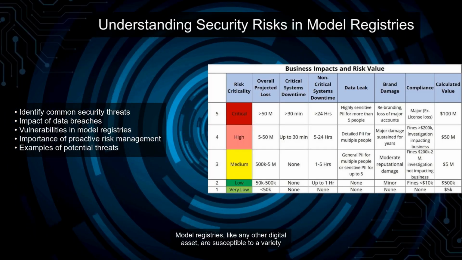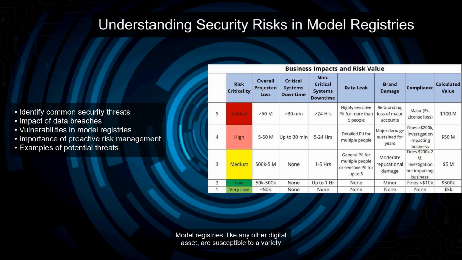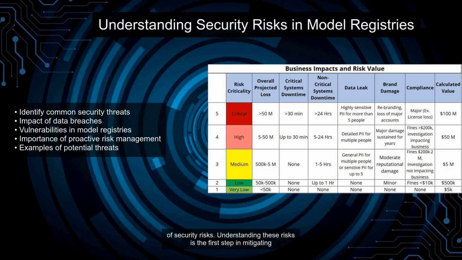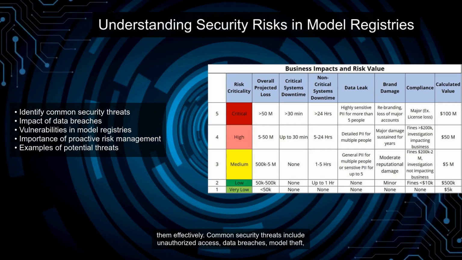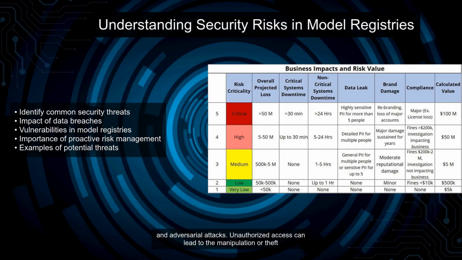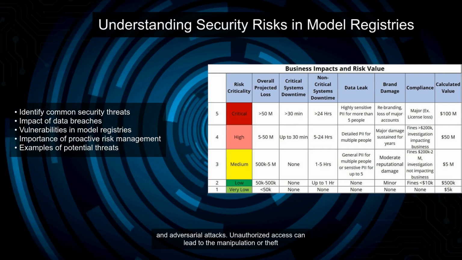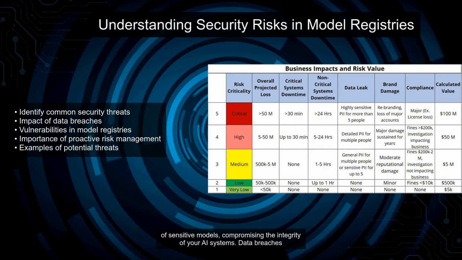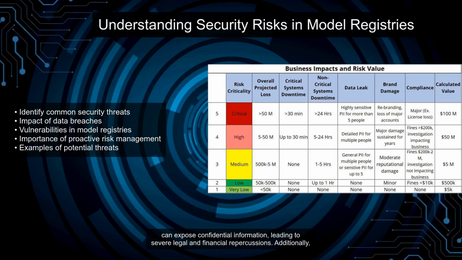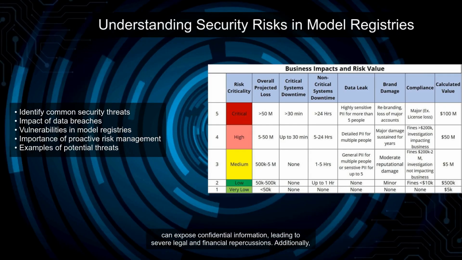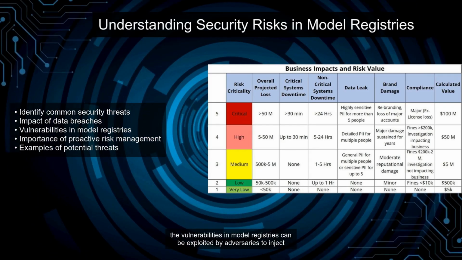Model registries, like any other digital asset, are susceptible to a variety of security risks. Understanding these risks is the first step in mitigating them effectively. Common security threats include unauthorized access, data breaches, model theft, and adversarial attacks. Unauthorized access can lead to the manipulation or theft of sensitive models, compromising the integrity of your AI systems. Data breaches can expose confidential information, leading to severe legal and financial repercussions.